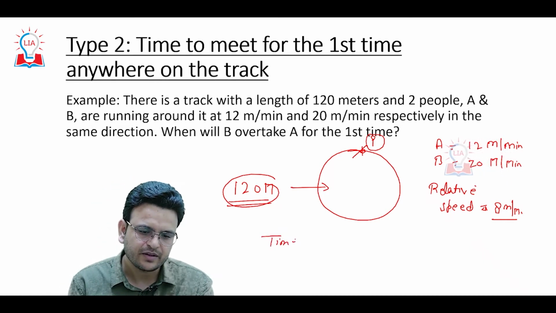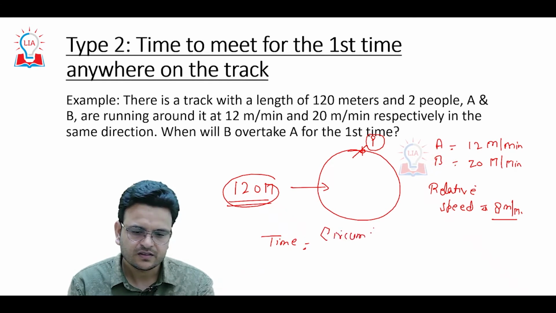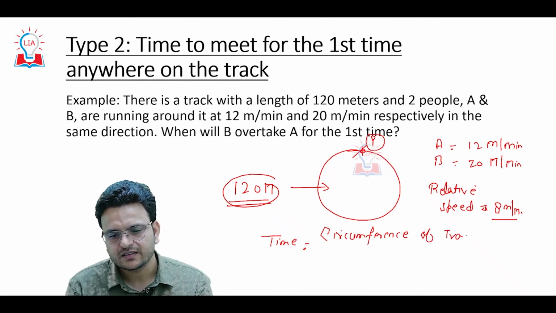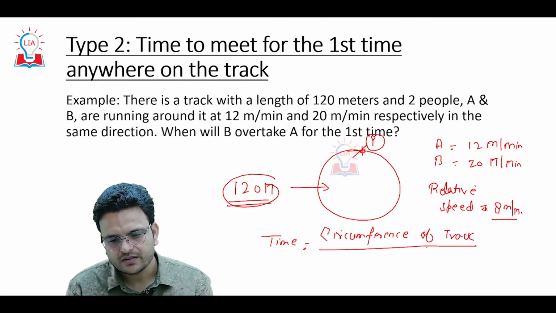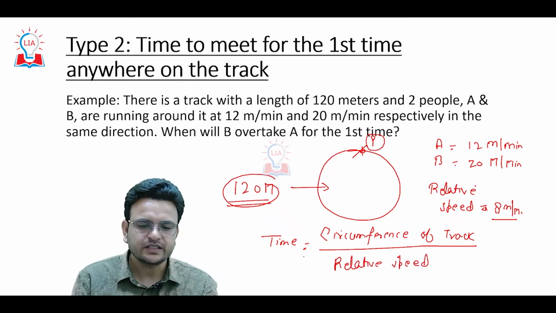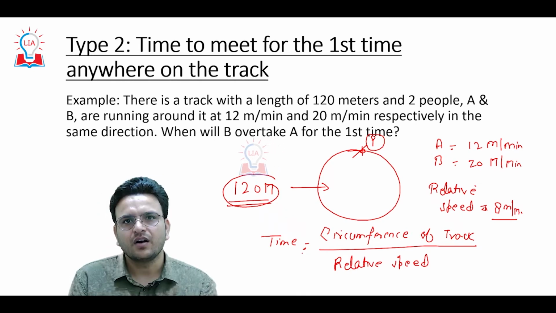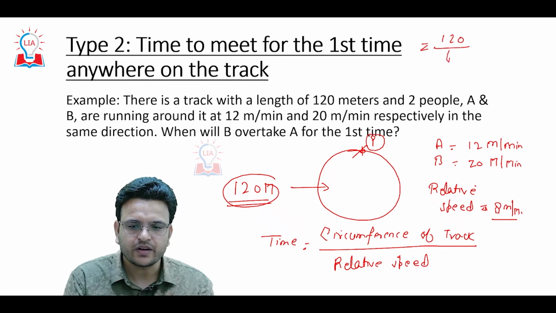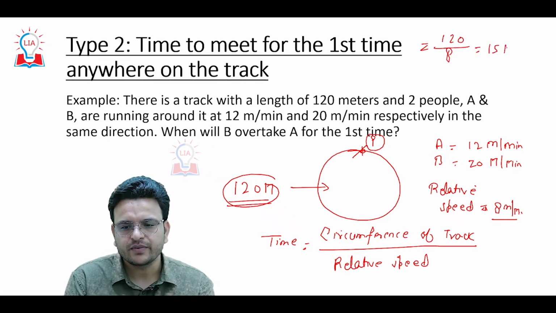So time will be circumference of the track upon relative speed. How much time will they take to meet again anywhere on the track? It will be 120 upon 8. So the answer will be 15 minutes.